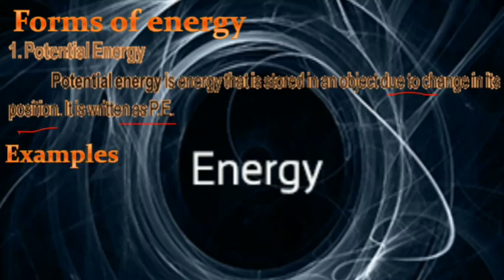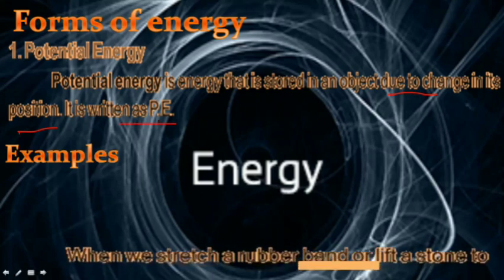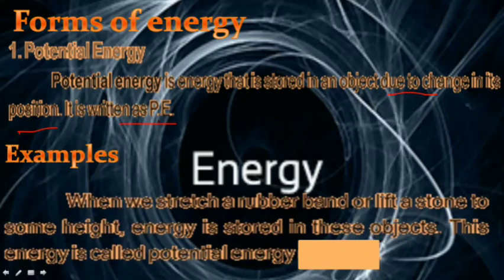So with the examples you can understand this form very clearly. First example, when we stretch a rubber band or lift a stone to some height, energy is stored in these objects. The energy which is stored in that is potential energy. For example, you are stretching a rubber band, and when you just leave it, it will move for some distance.